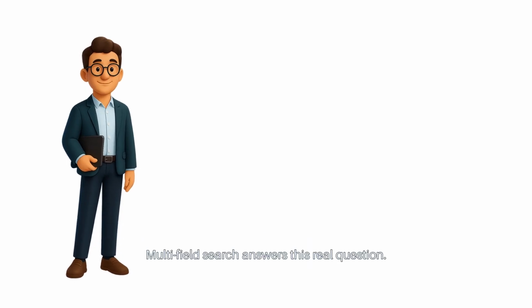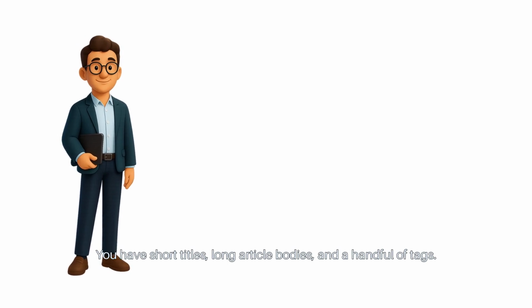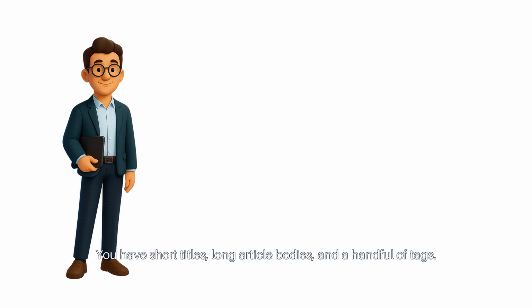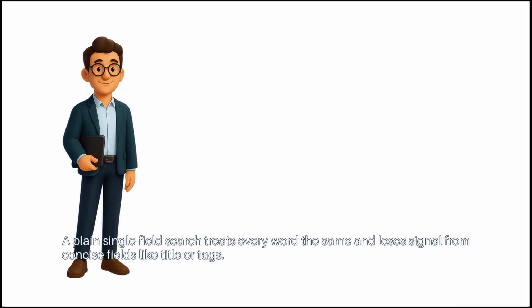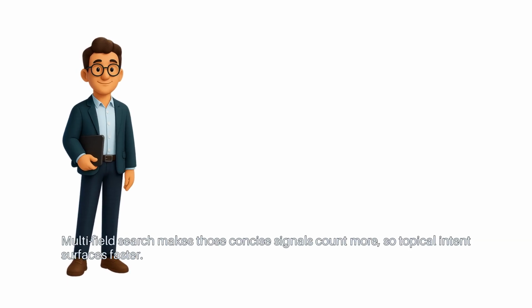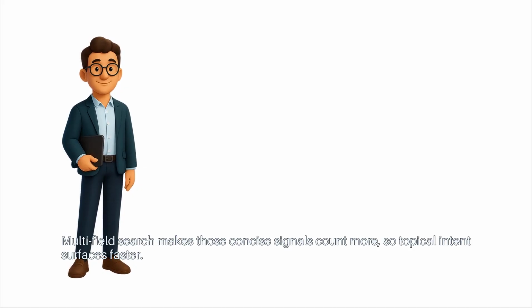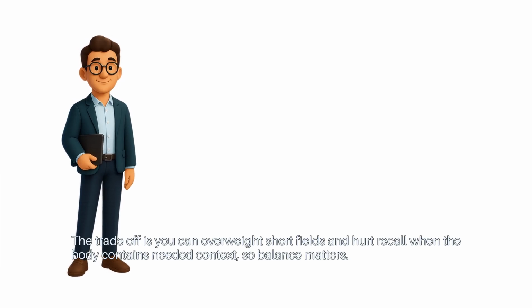Multi-field search answers this real question. You have short titles, long article bodies, and a handful of tags. A plain single-field search treats every word the same and loses signal from concise fields like title or tags. Multi-field search makes those concise signals count more, so topical intent surfaces faster. The trade-off is you can overweight short fields and hurt recall when the body contains needed context, so balance matters.